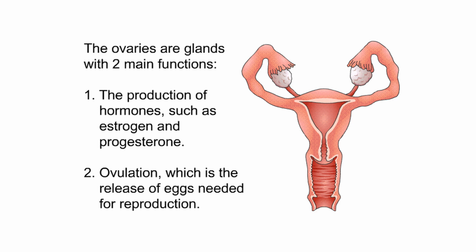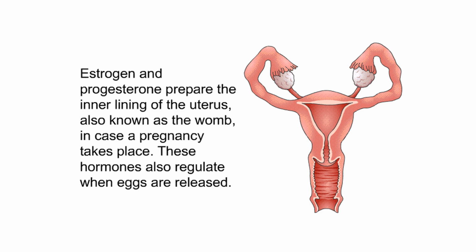The ovaries are glands with two main functions. 1. The production of hormones, such as estrogen and progesterone. 2. Ovulation, which is the release of eggs needed for reproduction. Estrogen and progesterone prepare the inner lining of the uterus, also known as the womb, in case a pregnancy takes place. These hormones also regulate when eggs are released.